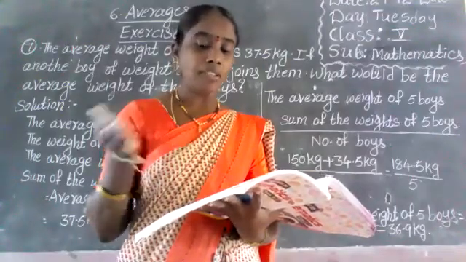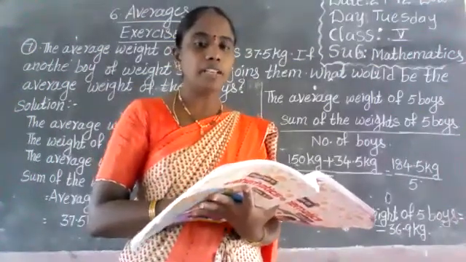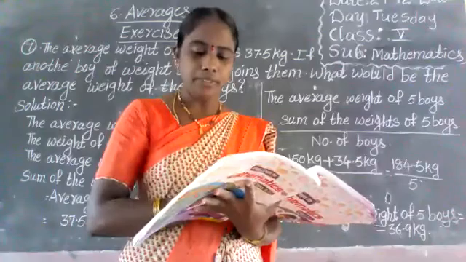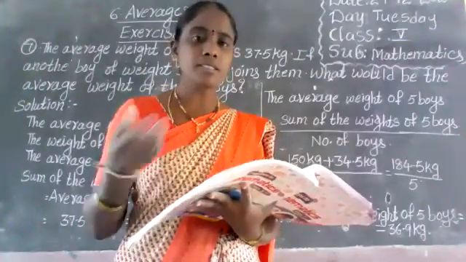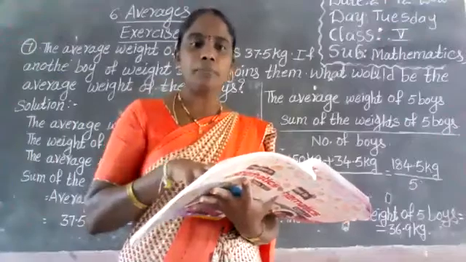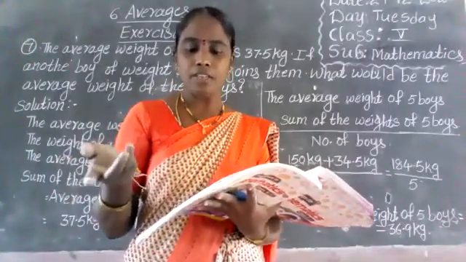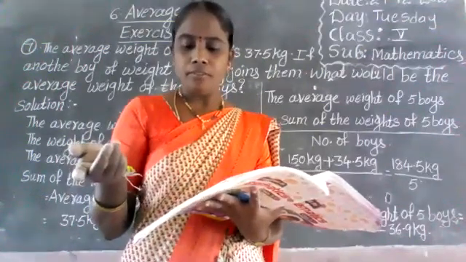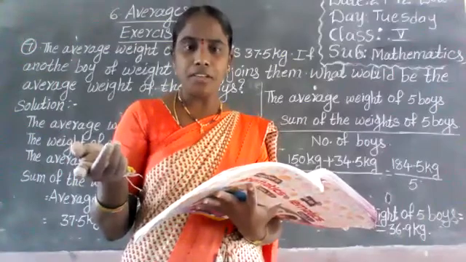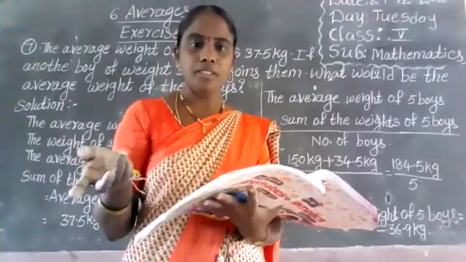Next, the average of another 4 numbers is also given. Listen to this one first. For the other 4 numbers, we find the same way: average into number of numbers. The average is 23. 23 into 4, we get 92. 23 fours are 92.